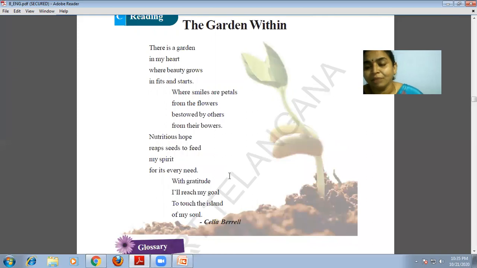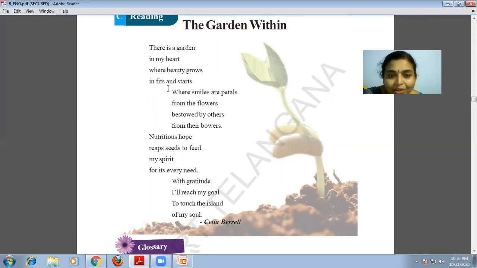Yes, there is a beautiful, awesome, extraordinary garden in our heart. How does it grow? Beauty grows in fits and starts, suddenly, in an irregular manner. Whenever we feel happy, it starts growing. Whenever we feel sorrow, it stops. Fits and starts is a phrase meaning in a sudden and irregular manner. Where smiles are petals: our smiles will become the petals for the flowers, from the flowers.